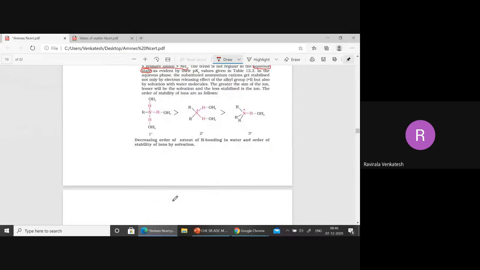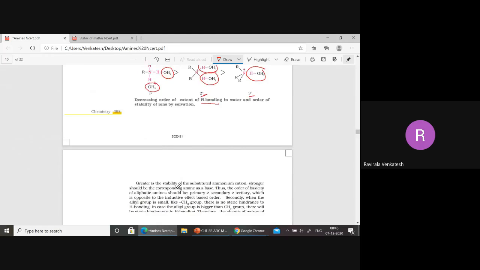You observe this one. Now when you consider the hydrogen bonding here, primary has hydrogen bonds: 1, 2, 3. Secondary also has hydrogen bonding here, 1. Tertiary also has 1. Now, in decreasing order of hydrogen bonding, we get this order.